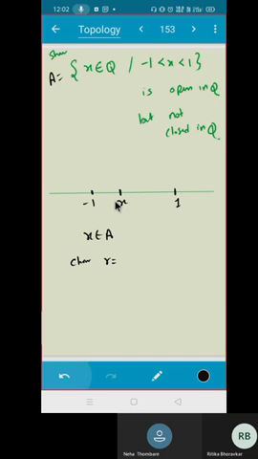So that it should contain the minimum. Very good, the minimum of the distance between x and minus 1, or x and 1.